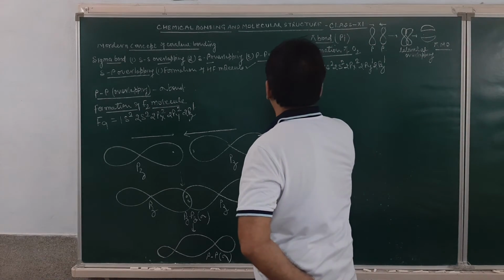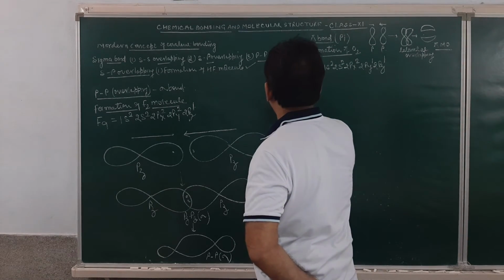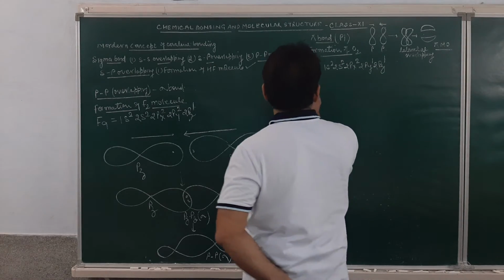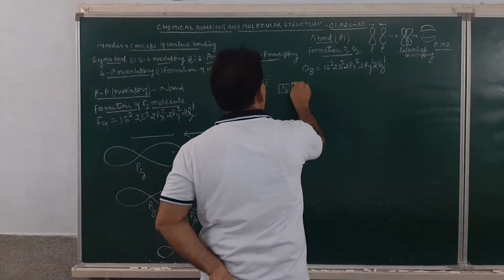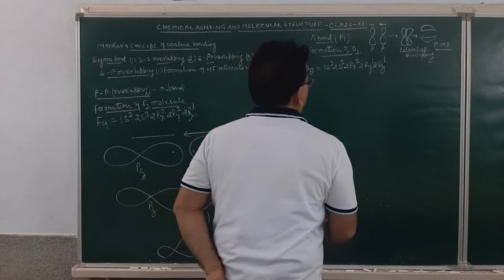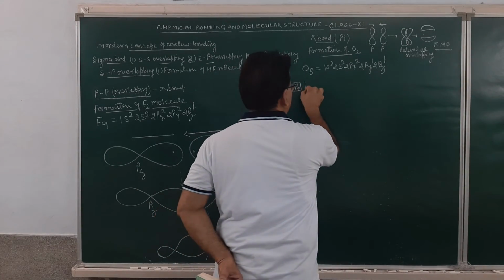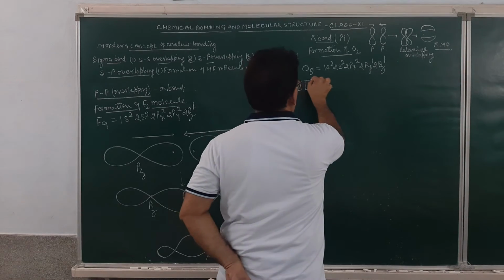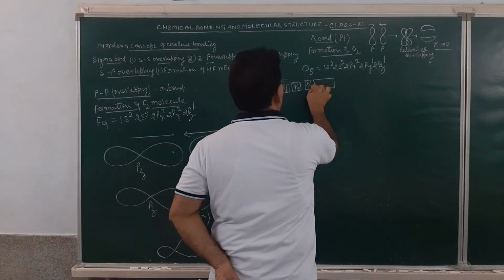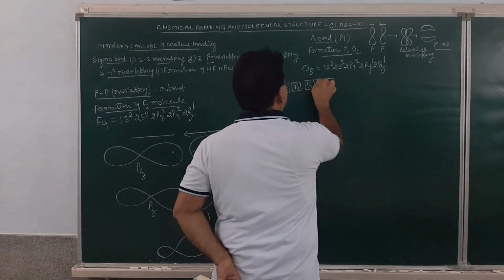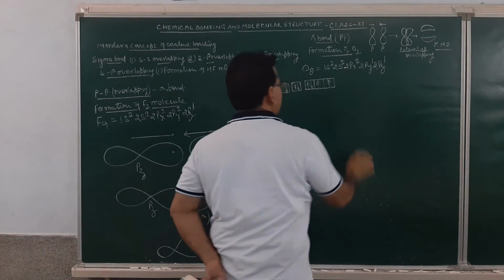This is the 1s2 orbital and this is the 2s2 orbital, then 2px2, 2py1 and 2pz1.